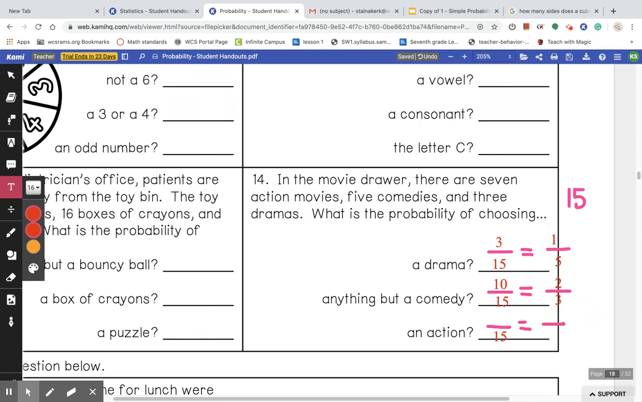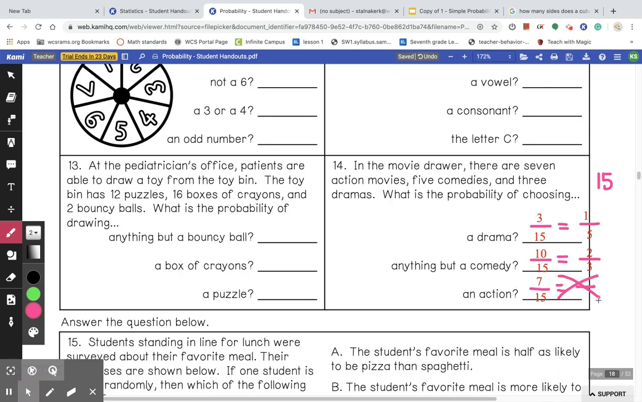And last but not least, what is the probability of choosing an action movie? All right, well, there's 7 action movies. So it is going to be 7 over 15. And that one we do not have to reduce because we can't. You cannot reduce 7 over 15, you can't divide them by the same number. So that is that for today.